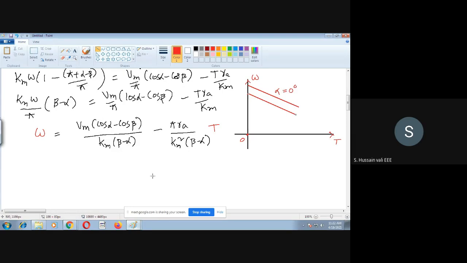When cos alpha decreases, this difference also decreases. If this difference decreases, then this graph comes down. This is what you must understand.